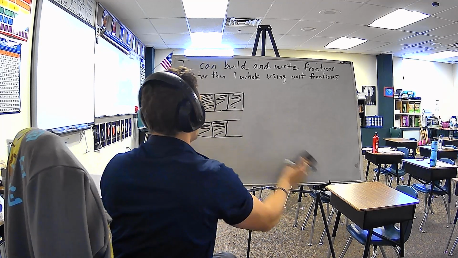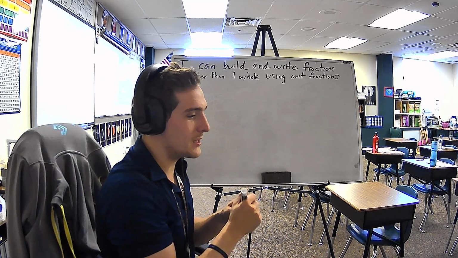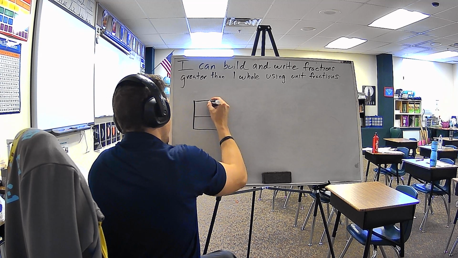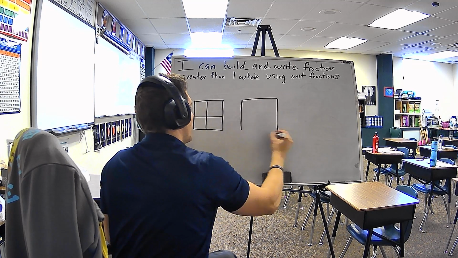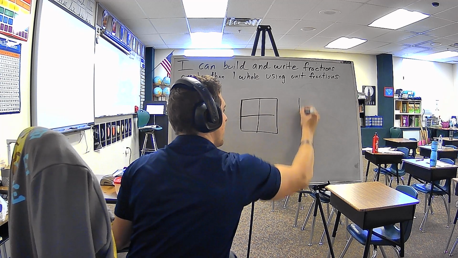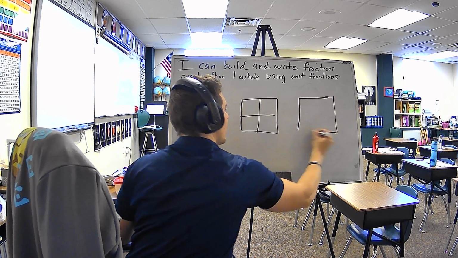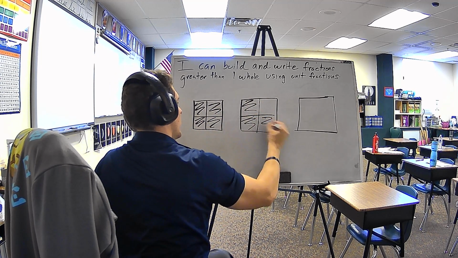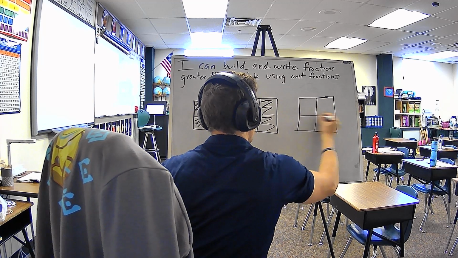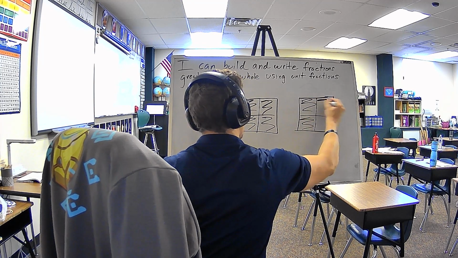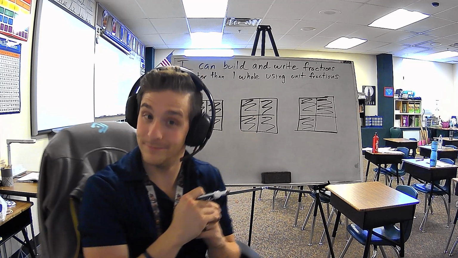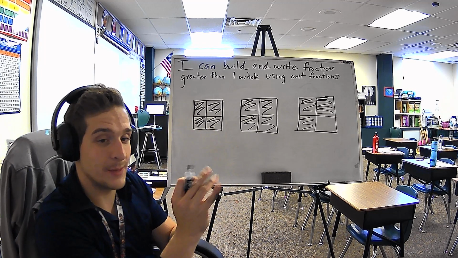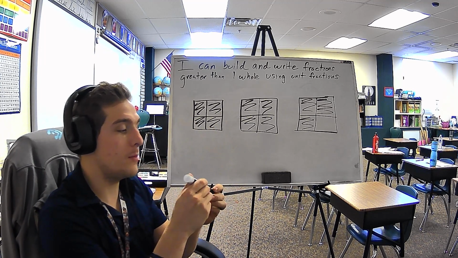Now, I am going to show one more, slightly more complex idea of this. And I'm going to do fourths again, just so I don't have to overpopulate this like crazy. But hopefully you're already noticing that I'm doing something a little bit different here. Interesting. Once again, I notice I'm getting slightly bigger, but for the purposes of this, these are all equal in the exact same size. So, how many pieces does it make to make a whole?